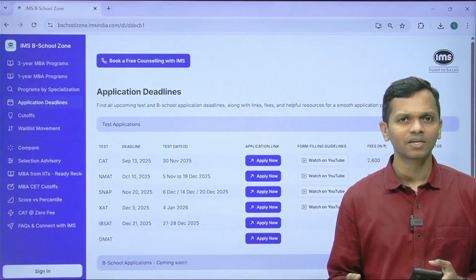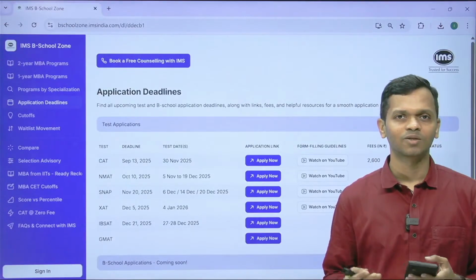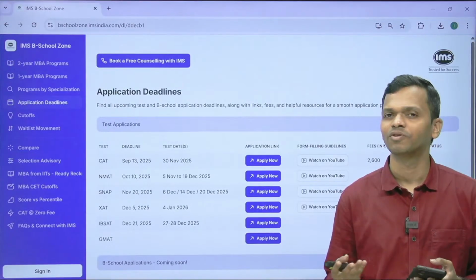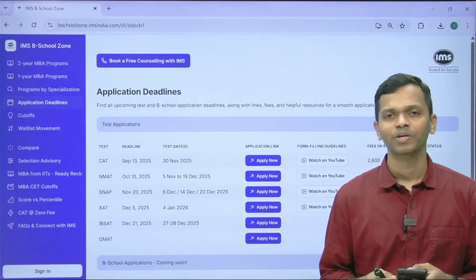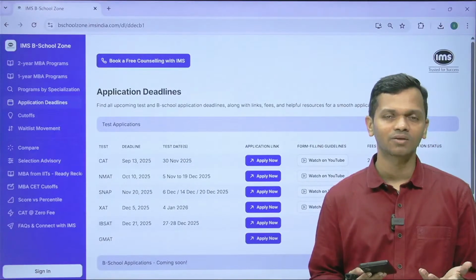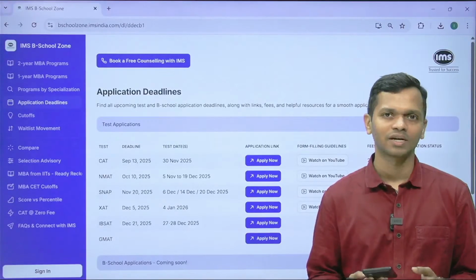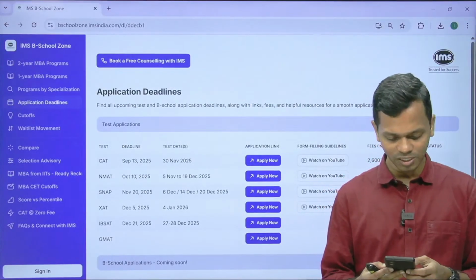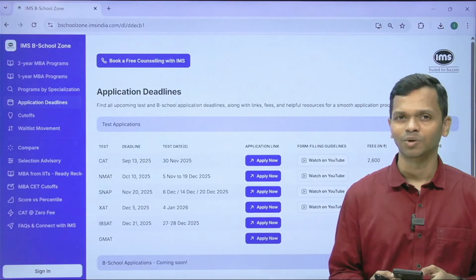So it's just an indication. I wouldn't say that you have to consider that to be the final thing that will happen. You never know exactly how it is going to be. So it may happen that you end up getting, let's say, more than that or in that range or slightly less than that. It completely depends on how you perform on the D-Day. So it's just an indication. You should not worry too much about it.